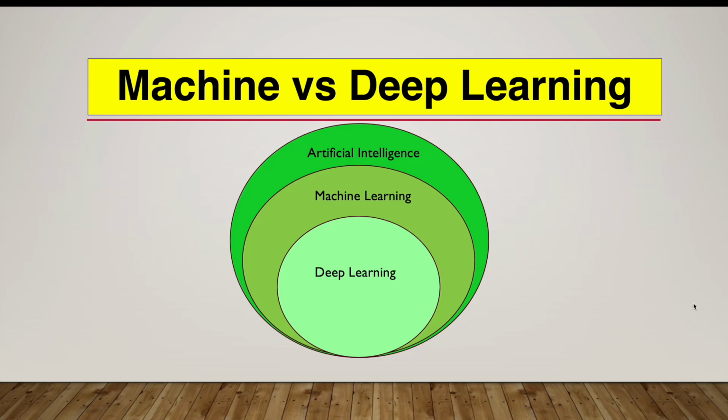So we are making machines as intelligent as we humans are. Both are subsets of artificial intelligence because in both these categories, we are giving the machine the ability to learn by itself, and based on that learning it will do the decision making